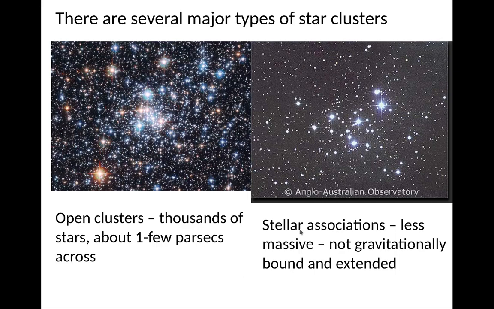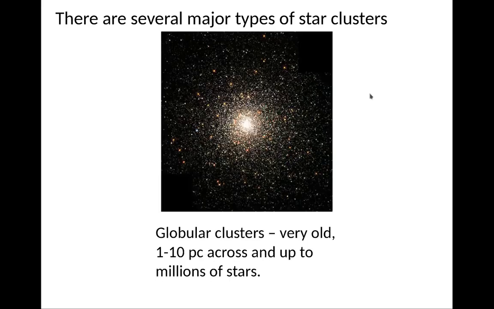There are several major types of clusters. We talked about open clusters already, and we talked about stellar associations. The difference between them is that open clusters may have thousands of stars. They have some gravitational binding. Stellar associations are much less massive. They're not gravitationally bound and typically extended. So these are clusters in the process of basically being dissolved.